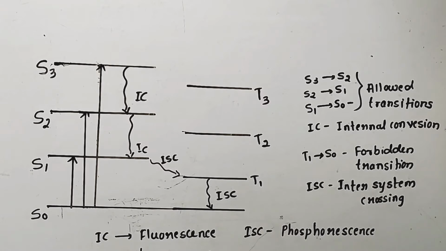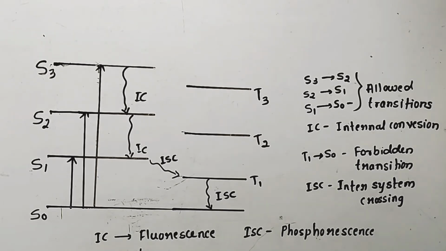Whereas in the transition from S1 to T1, sometimes the radiations present in the excited singlet level move into the excited triplet state. The transition from S1 to T1 is called intersystem crossing, and most of the time it is a forbidden transition. But whenever the radiations enter a triplet state from a singlet state, they get trapped there.